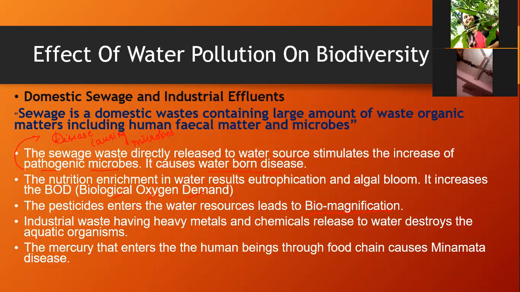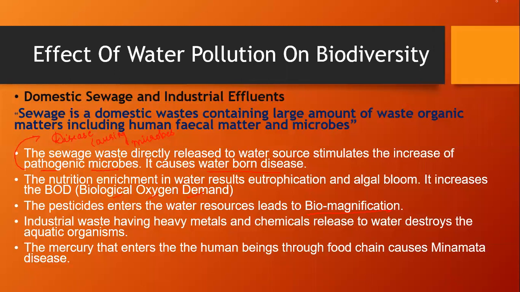When you go through the history of oil spillage, or some of the news about oil spillage, or the case study about oil spillage, you will know how the effect of oil spillage has been until now on the aquatic organisms. So industrial waste having heavy metals and chemicals released to the water bodies destroys the aquatic organisms.